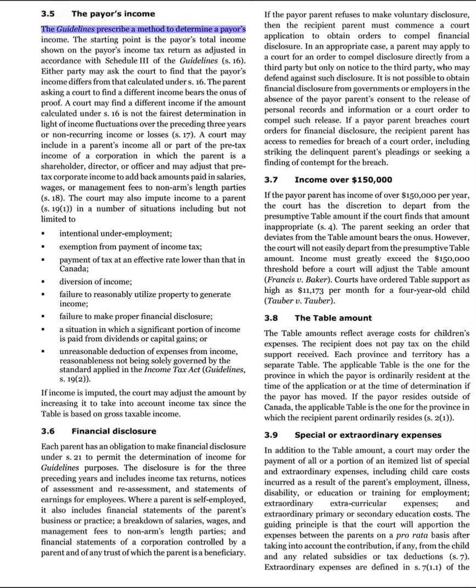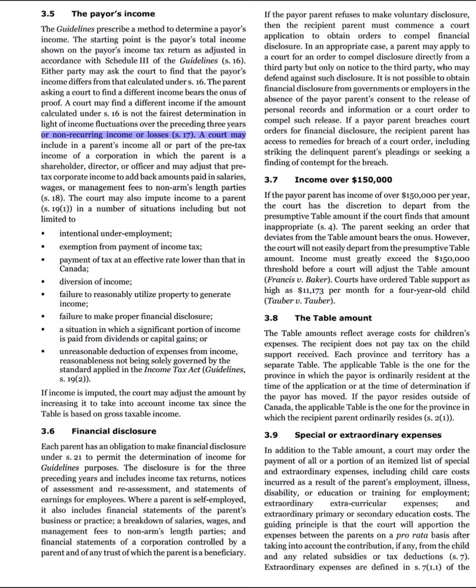3.5 The payer's income. The guidelines prescribe a method to determine a payer's income. The starting point is the payer's total income shown on the payer's income tax return as adjusted in accordance with Schedule 3 of the guidelines. S16. Either party may ask the court to find that the payer's income differs from that calculated under S16. The parent asking a court to find a different income bears the onus of proof. A court may find a different income if the amount calculated under S16 is not the fairest determination in light of income fluctuations over the preceding 3 years or non-recurring income or losses. S17.